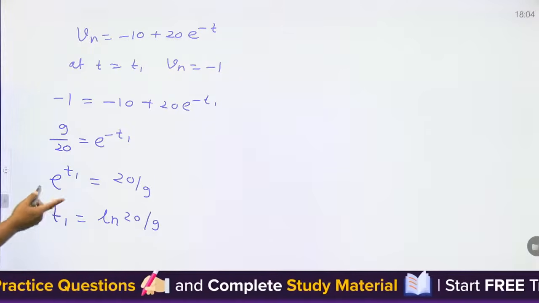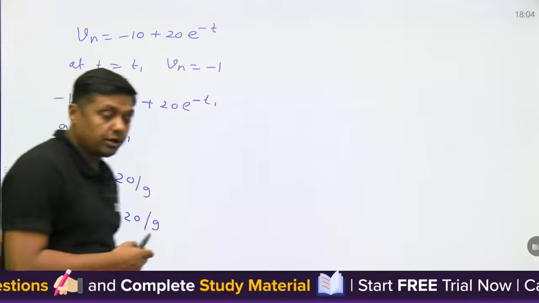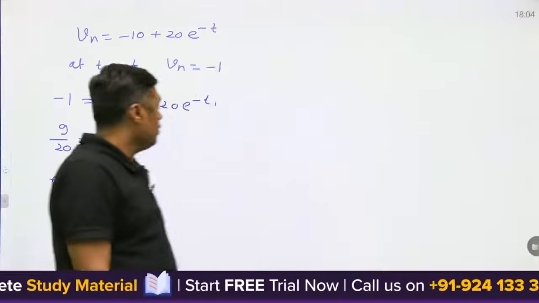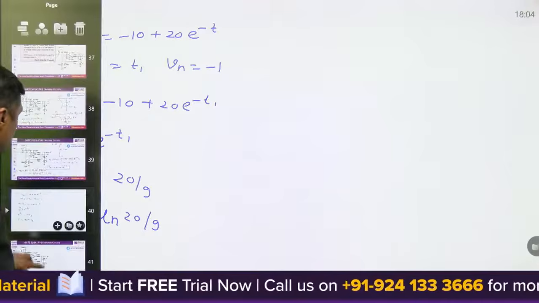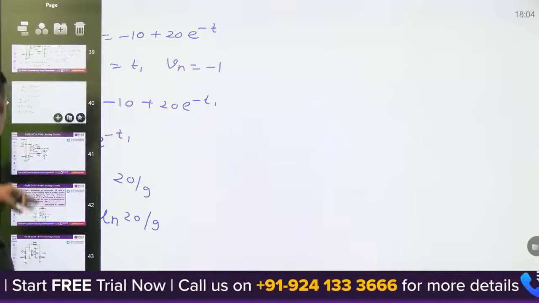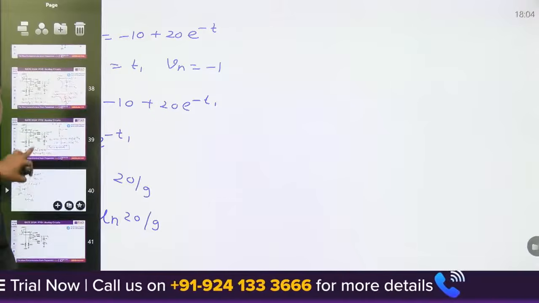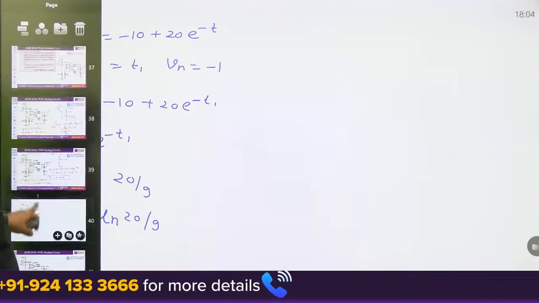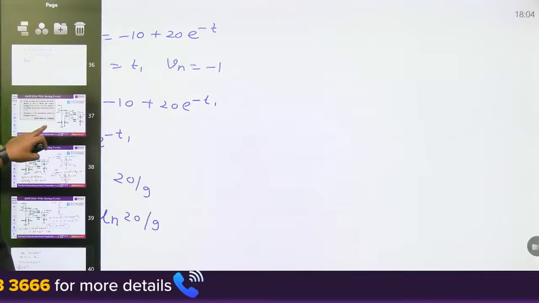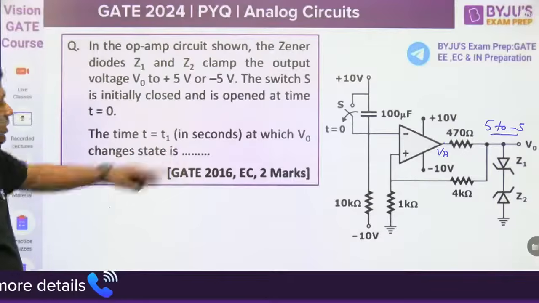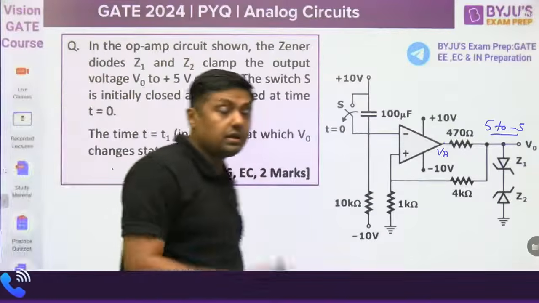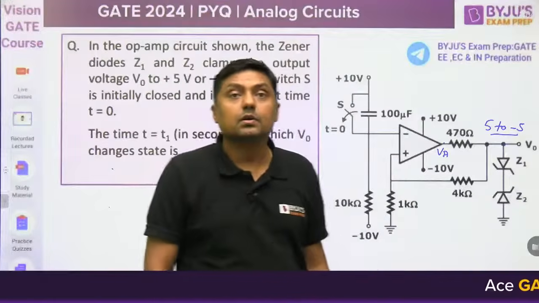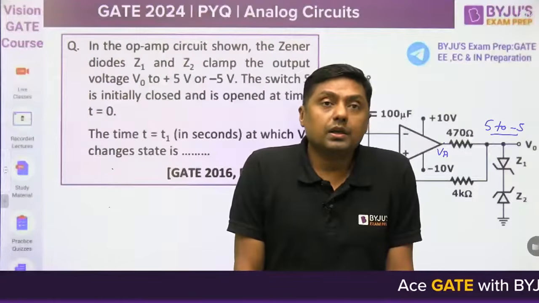T1 is equal to log of 20 by 9, because RC was 1. Now you can find the value, please check the calculation, and that is the answer for this one, around 0.7 something. It is asked in seconds, and yes, it is in seconds. The answer is log of 20 by 9 seconds. Calculate it and give me the comments. This is the answer.